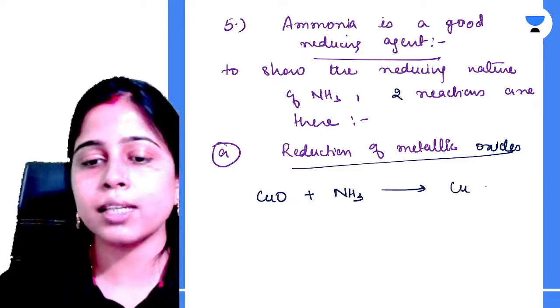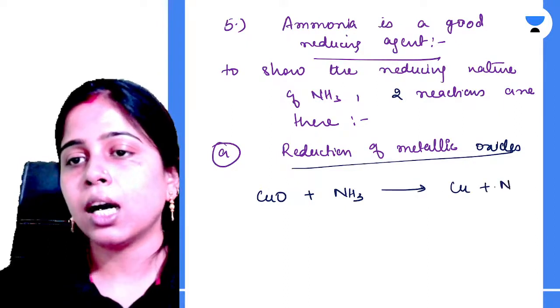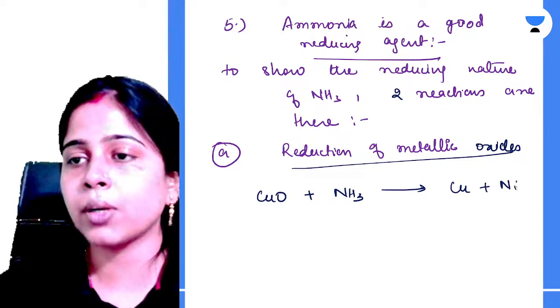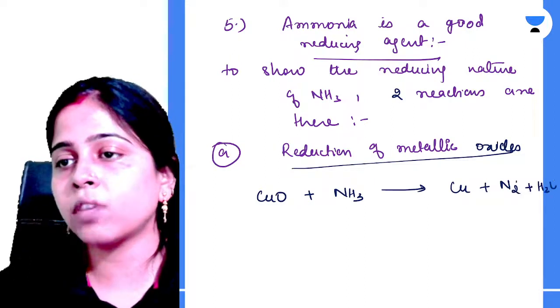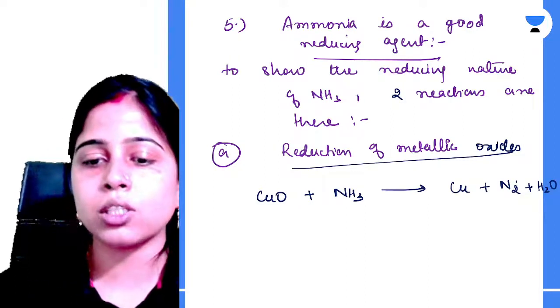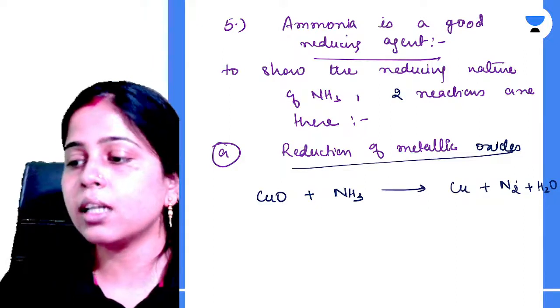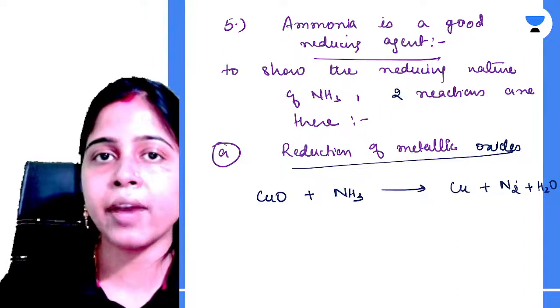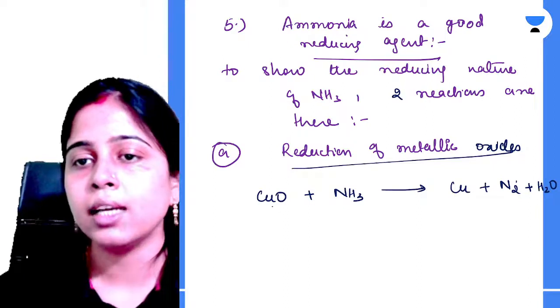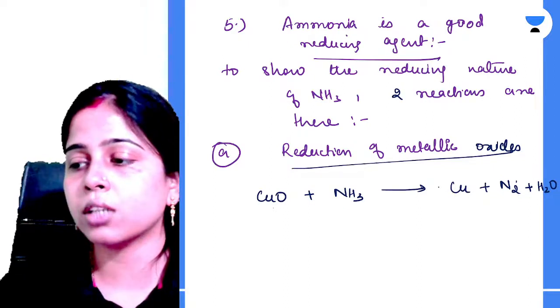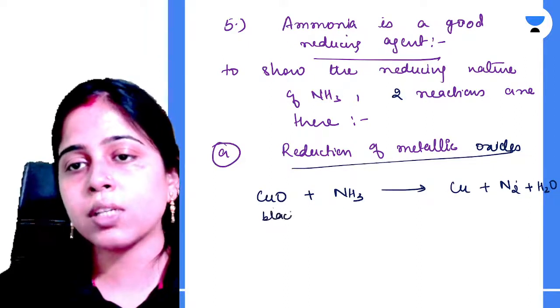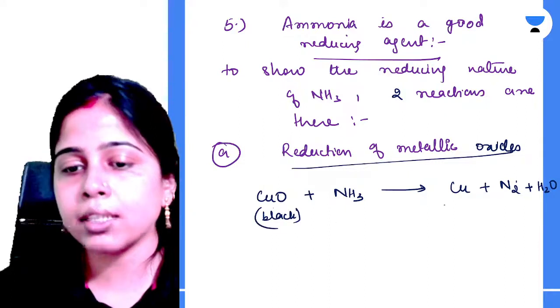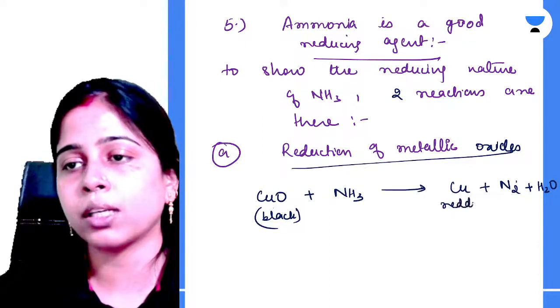Your copper oxide will get reduced to copper, ammonia will get oxidized to form your nitrogen gas, and along with that your water is also formed. Clear? This is the reducing nature of ammonia, where it is reducing the metallic oxide, that is copper oxide to copper. So initially it was black in color, now it has turned to your reddish brown solid.